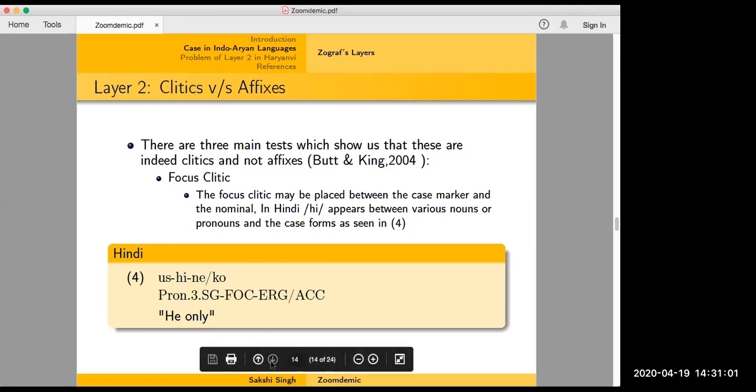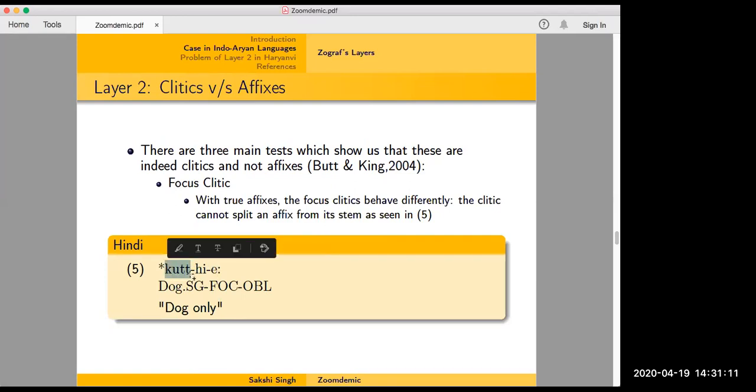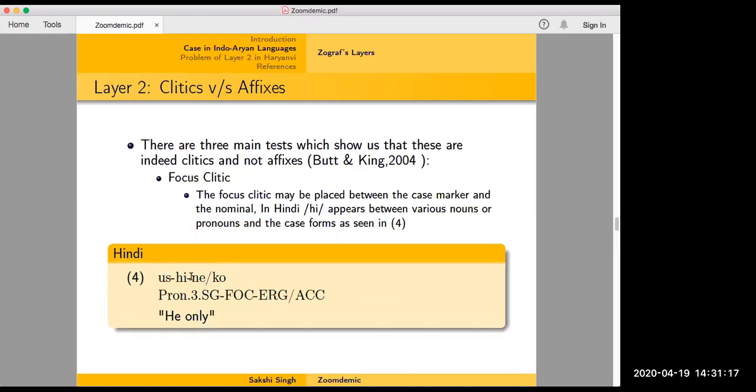But you can't have that when you have an affix. When you say kutte ne kiya tha, you can't have a hi coming in between the affix, which is your e, and kutta. So you can't have kutt-hi-e. This tells you that this indeed is not an affix, because if it were an affix, this hi shouldn't have been able to come in between. Does that make sense? Yes, I got it.